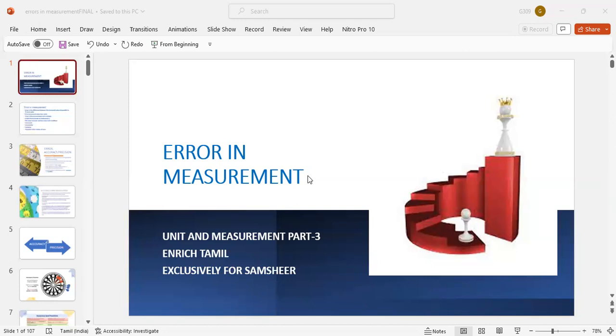The accuracy of the measurement really depends upon so many factors. For example, a true value of the length is 3.678. We are using vernier calipers to measure and the value is 3.5 centimeter, let's suppose. Let us use a screw gauge of resolution 0.01 centimeter to measure, but the measured value is 3.38. By screw gauge, the value is 3.38. By vernier calipers, the value is 3.5.